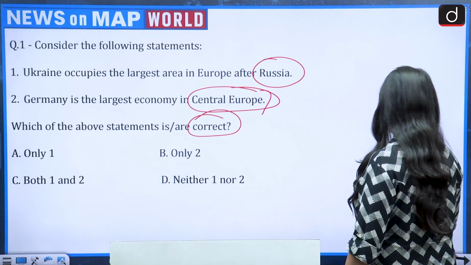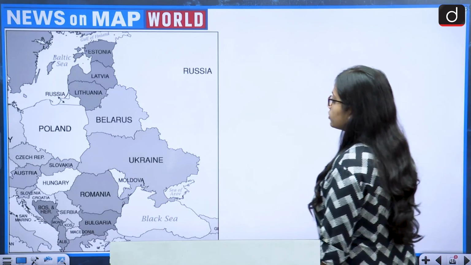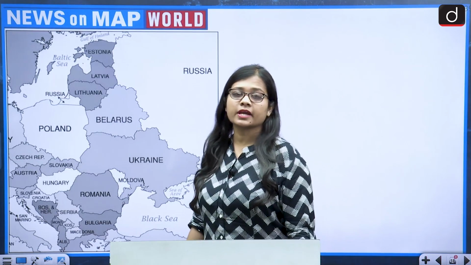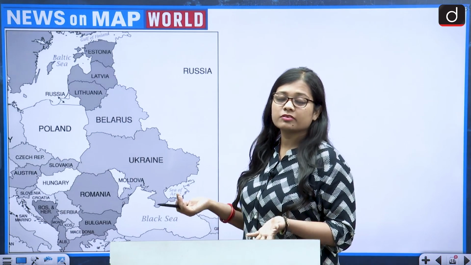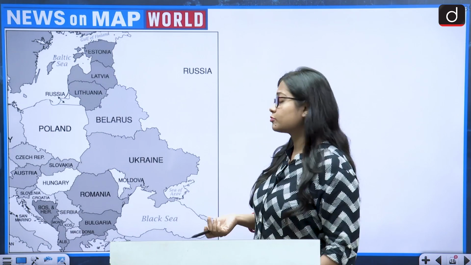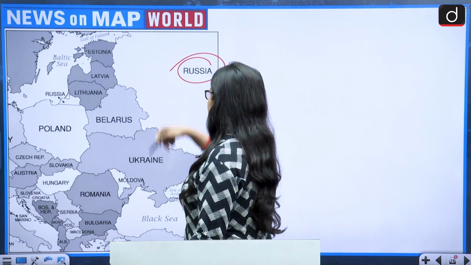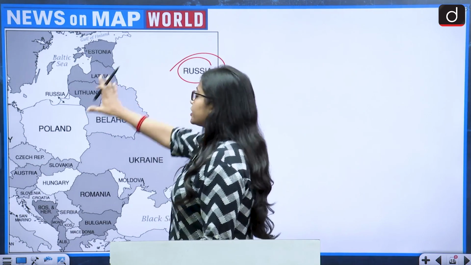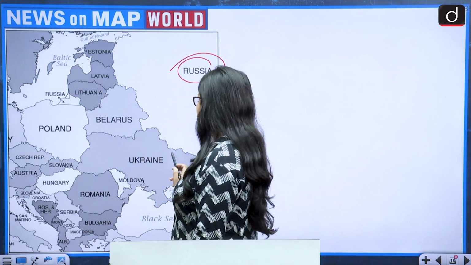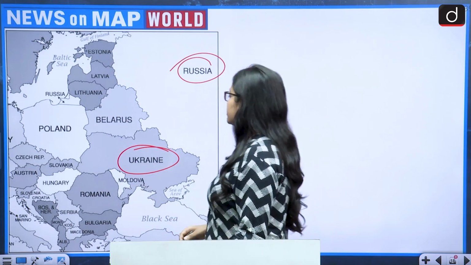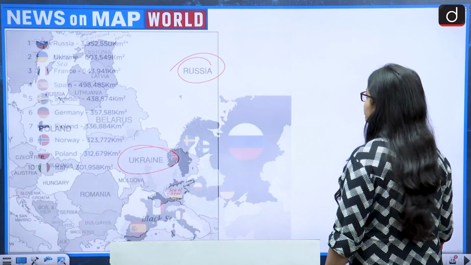So let us see. If we talk about the map of Europe and specifically Russia and Ukraine, the reason being that Russia and Ukraine have been at war for more than 2 years. So this is Russia, and after Russia, if we talk land wise and in terms of size, the biggest country comes Ukraine at the second position.